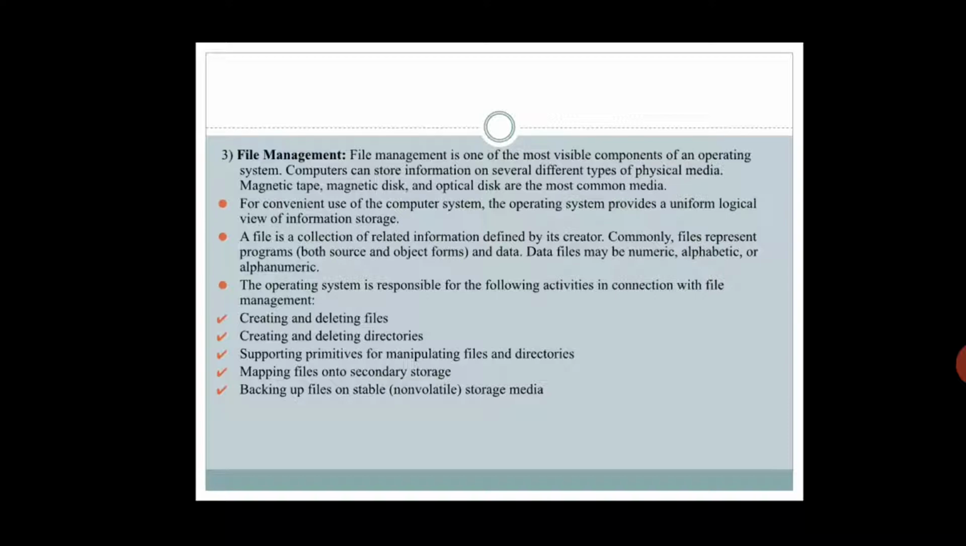Computers can store information on several different types of physical media. Magnetic tape, magnetic disc, and optical disc are the most common media. This line is actually a vintage one. Now we have hard disk concepts: external hard disk, internal hard disk, USB drives, and memory cards, and we can store the data in the cloud, isn't it? There are so many options.